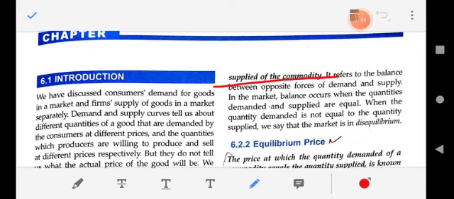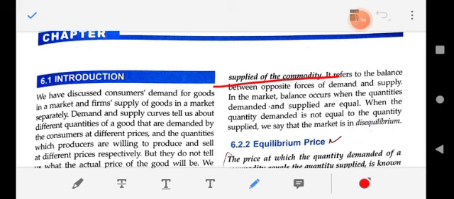In other words, equilibrium quantity is when there is no shortage or surplus of the product in the market.